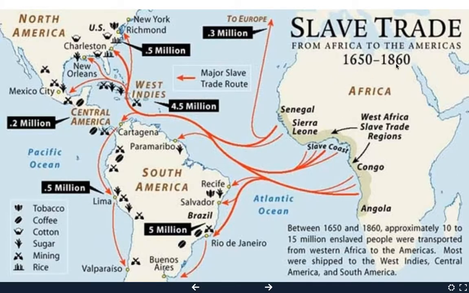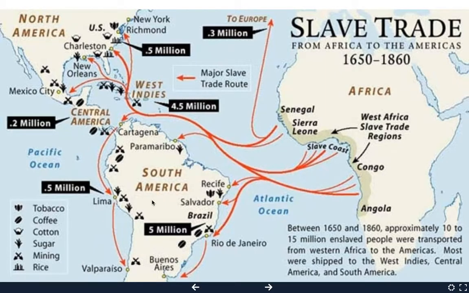So, when we look at this, it's important for us to know that when we're looking at Africa, now notice how long this map is extending its time, that we're looking at slavery going to not only America, but they're also going to the West Indies, New Orleans, Mexico, and a great deal of slaves are going to South America.